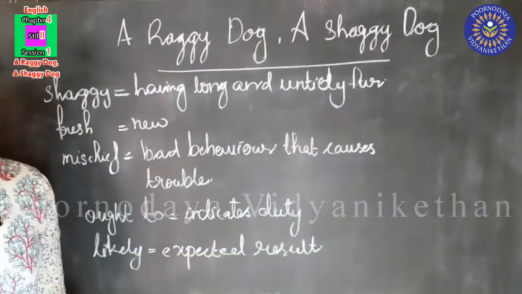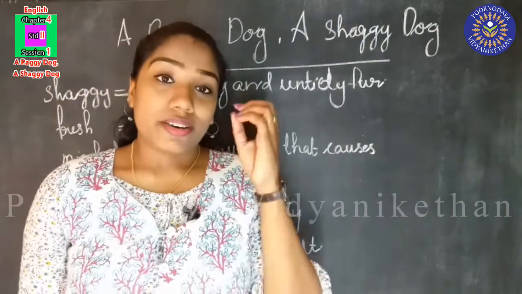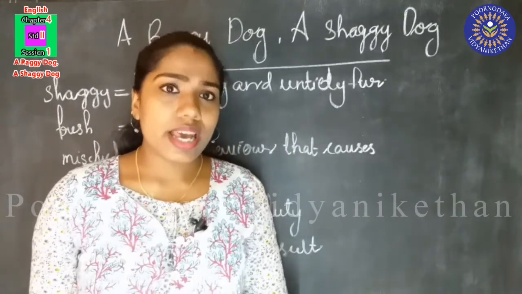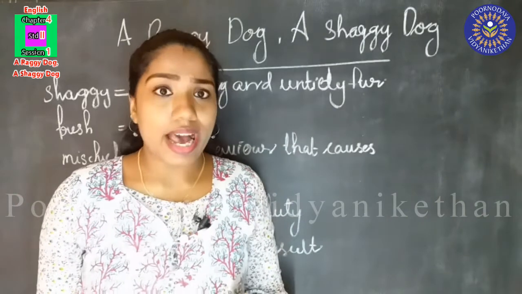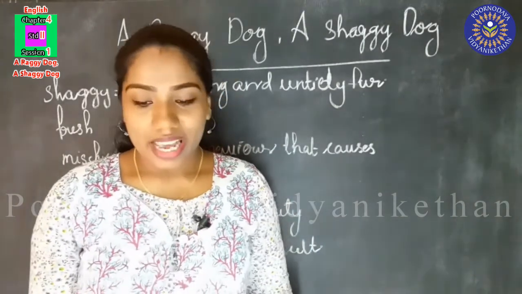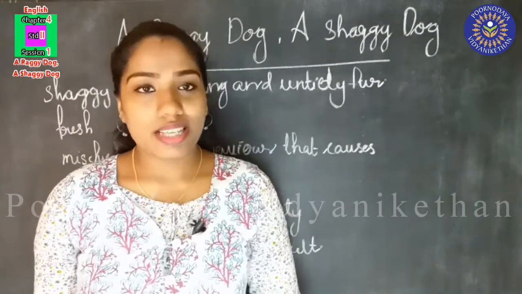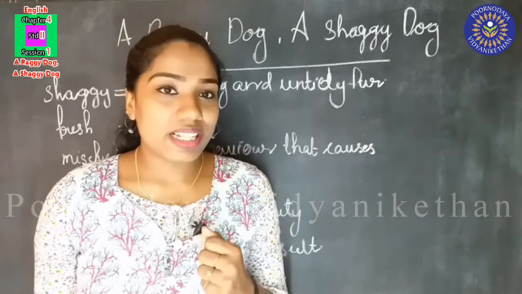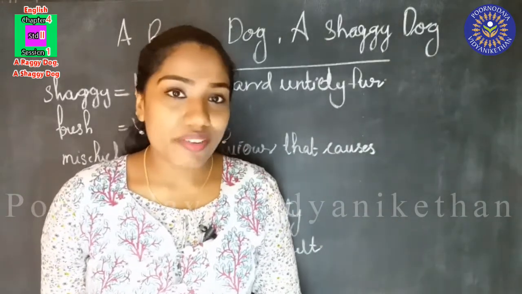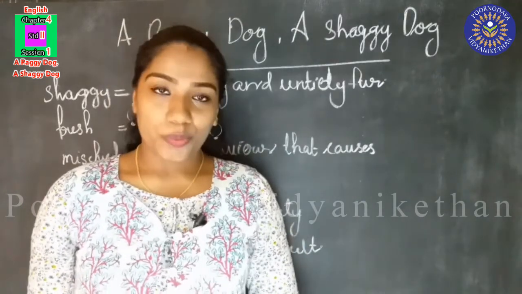Expected result. So this boy is telling us that this dog is a very naughty dog. He always does some mischievous things, and he himself believed that this is his duty to do all these mischievous things, and he is very likely at this minute biting on someone's shoe. So we can expect that he'll bite anyone's shoe. He's a mischievous one. He's a naughty dog. So he'll bite anyone's shoe.